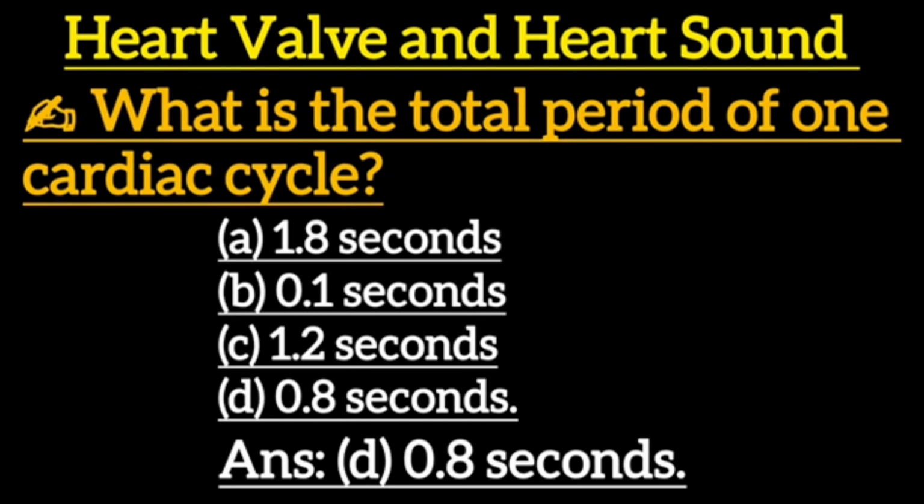Next one: what is the total period of one cardiac cycle? Option A, 1.8 seconds. Option B, 0.1 seconds. Option C, 1.2 seconds. Option D, 0.8 seconds. Correct answer is option D, 0.8 seconds.